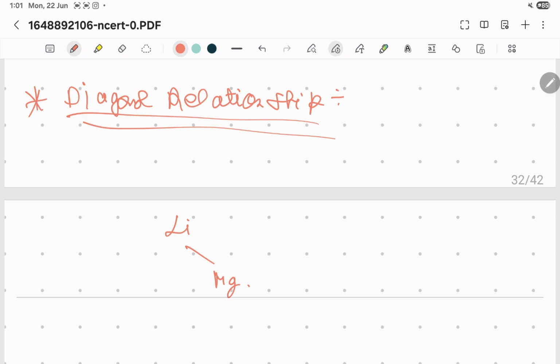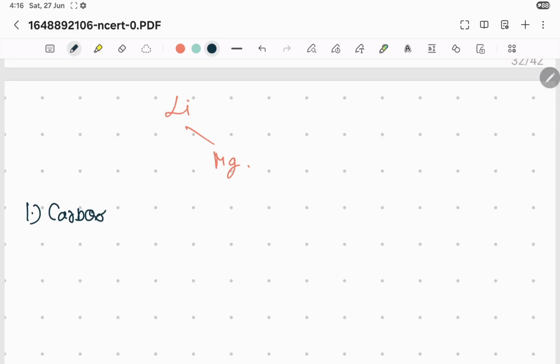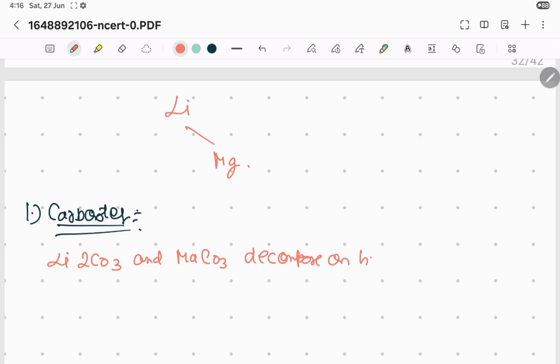Lithium is in group 1 and magnesium is in group 2, but the carbonates, Li2CO3 and magnesium MgCO3, decompose on heating. That's one point in this.